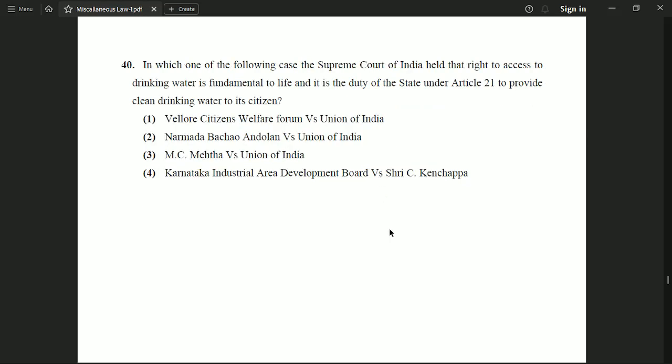Now the next question is, in which of the following cases the Supreme Court of India held that right to access to drinking water is fundamental to life and it is the duty of the state under Article 21 to provide clean drinking water to its citizens? Option 1 Vellore Citizens Welfare Forum versus Union of India. Option 2 Narmada Bachao Andolan versus Union of India. Option 3 MC Mehta versus Union of India, or option 4 Karnataka Industrial Area Development Board versus Sri C. Kenchappa. And the correct option to this question is option 2 Narmada Bachao Andolan versus Union of India.